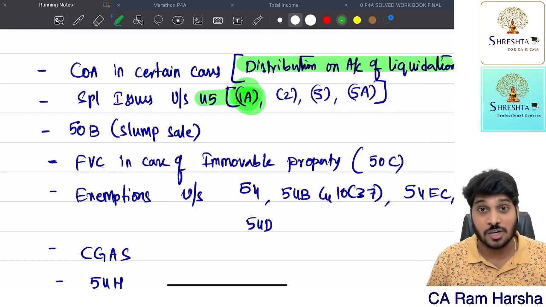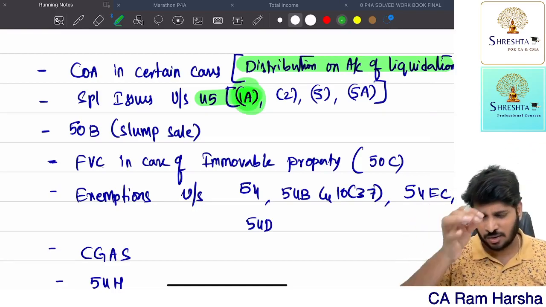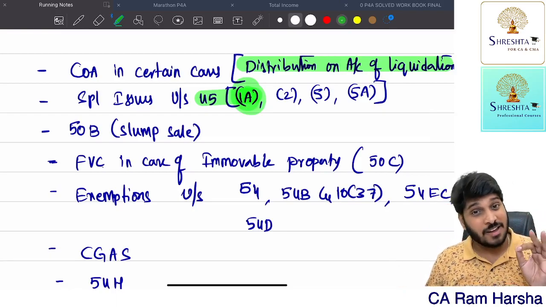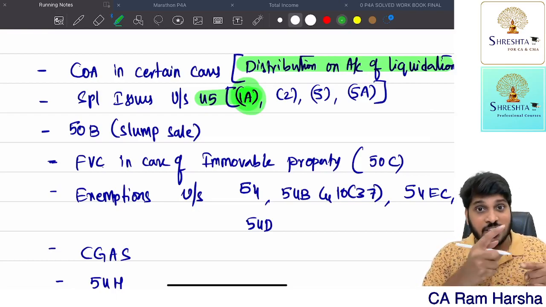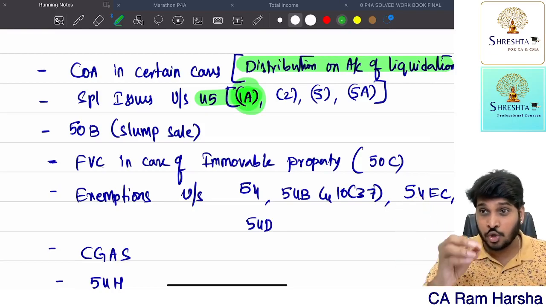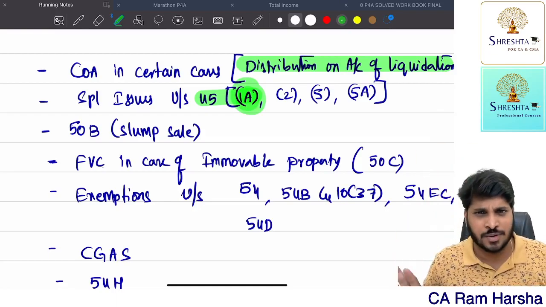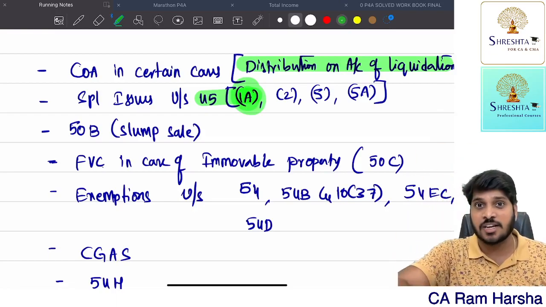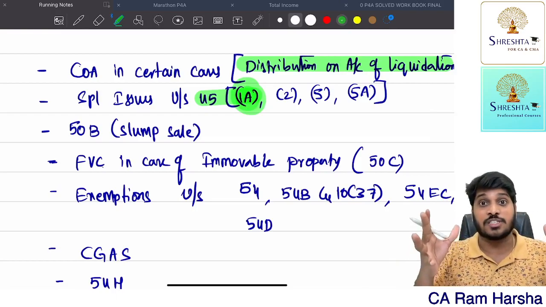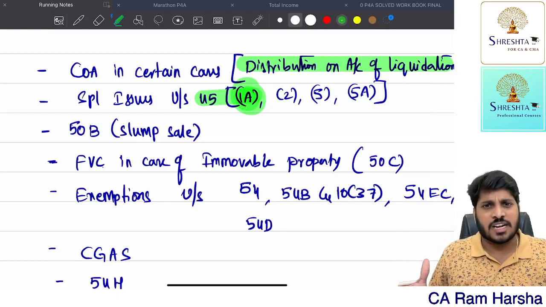That's why they brought a provision called 45(1A). If you receive any compensation on account of demolition, destruction, whatever the reason, you are liable to pay capital gains. But when? Not in the year in which it is destroyed, but in the year you receive compensation, which may be within 1 year or 2 years or 3 years. Somewhere, in some previous year, you will receive it. In the year in which you received compensation, in that year, you have to pay capital gains on that particular asset which was destroyed.